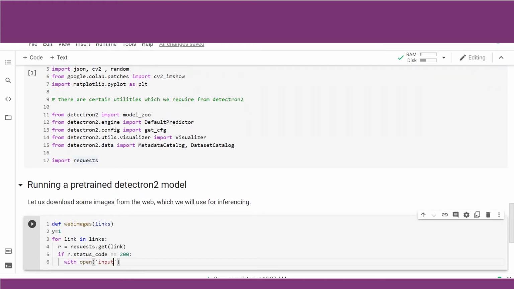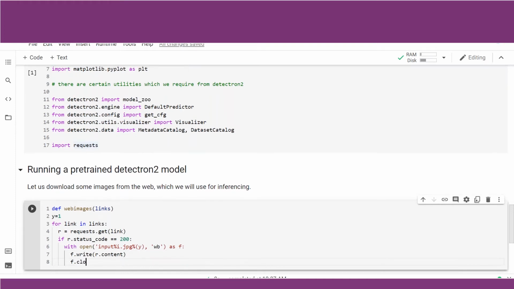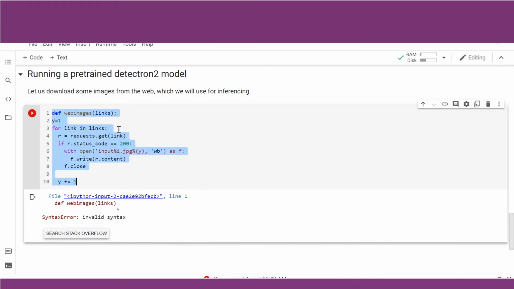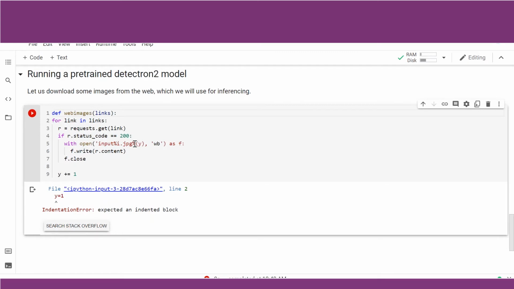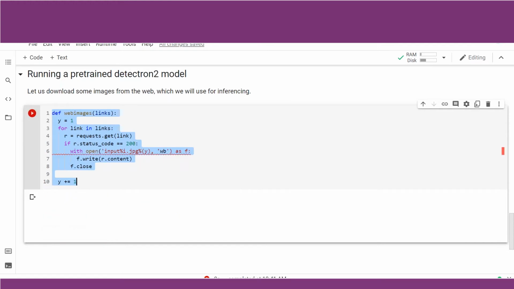Whatever input has come, %i.jpg and y, as f: f.write(r.content) and f.close. Let us tab it inside and then increment the variable y. You can do it using plus equal to 1. I forgot a colon here. Yep, y equal to 1, the indentation error is here because we did put the colon. We may have to indent all our code writing here. Looks good. Let us rerun it.